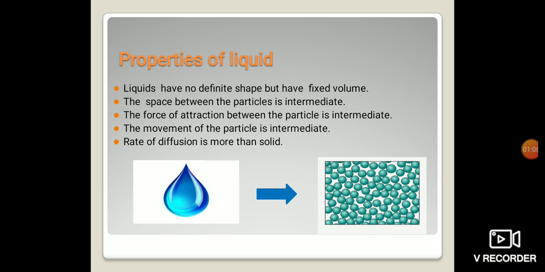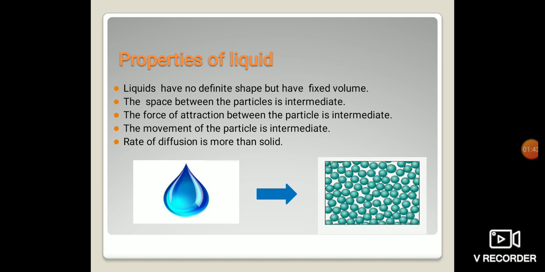If you take water in a glass, what shape will you see? It will occupy the shape of the glass. Now take that glass of water and pour it in a bottle. What will be the shape? It will acquire the shape of the bottle. It means the shape is not fixed. Wherever you keep it, like a glass, then a bottle, and even if you pour it in a bucket, the shape is continuously changing. It takes the shape of the container.